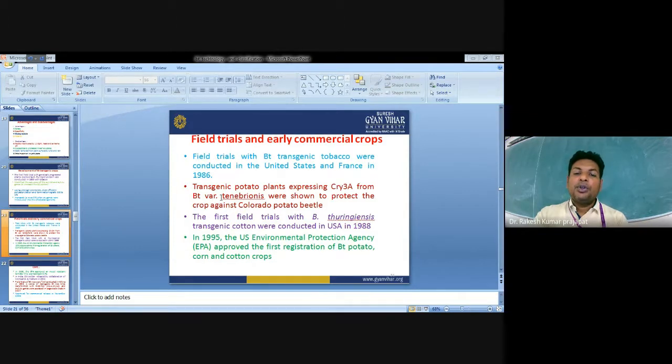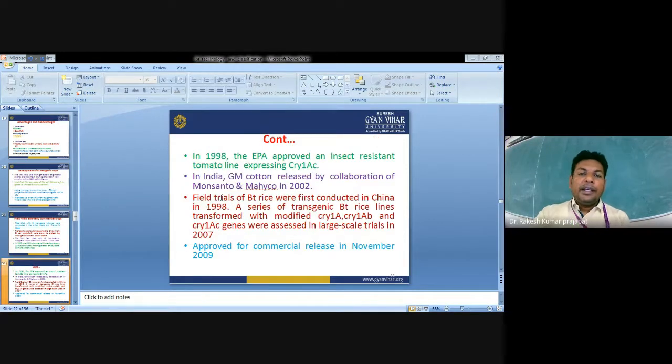Transgenic potato plants expressing Cry3A from Bt variety tenebrionis were shown to protect the crop against the Colorado potato beetle. The first field trial with Bacillus thuringiensis transgenic cotton was conducted in the US in 1988. In 1995, the US Environmental Protection Agency approved the first registration of Bt potato, Bt corn and cotton crops. In 1998, the EPA approved an insect resistant tomato line expressing the Cry1Ac protein.